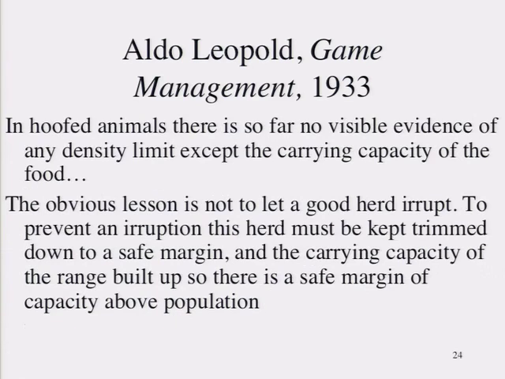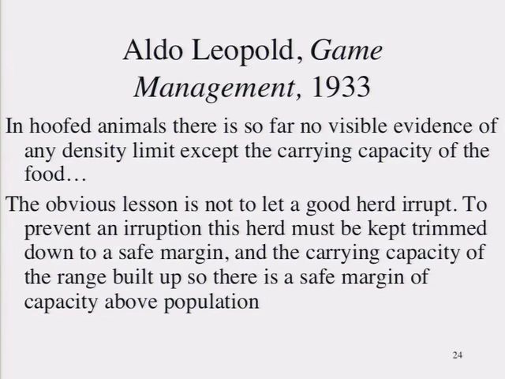He goes on, this is the key point here. The obvious lesson is not to let a good herd erupt. To prevent an eruption, this herd must be kept trimmed down to a safe margin, and the carrying capacity of the range built up so there's a safe margin of capacity above population. Game Management is the first book ever written devoted to this subject, and it is the foundation of wildlife management in this country. And he's basically saying the carrying capacity is how many animals a given range or a given habitat can support, and if you're a good game manager, you will learn to read that range, that habitat, and identify the things that are limiting in that habitat, and then improve it.